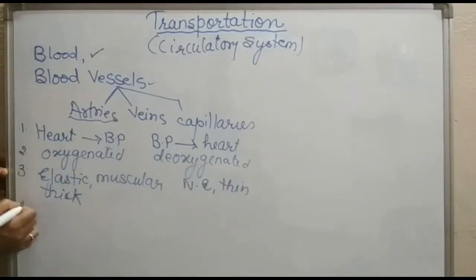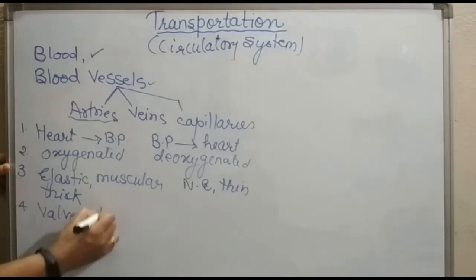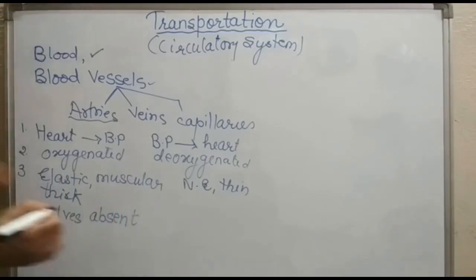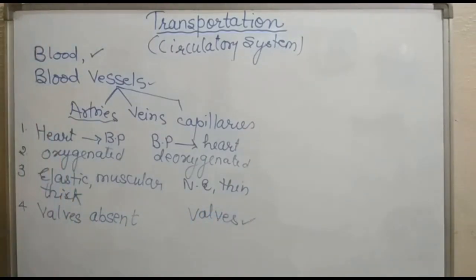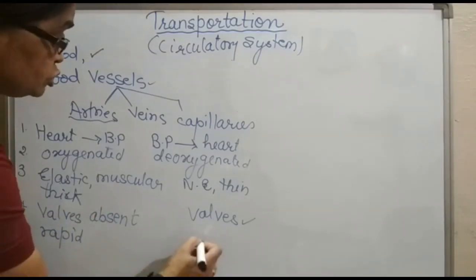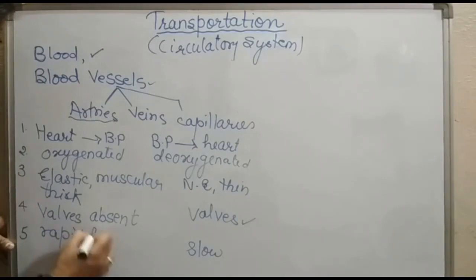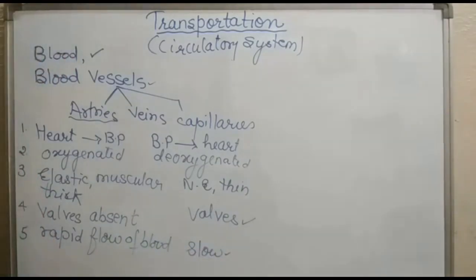Now, the fourth point is that valves are absent in arteries. Why are valves absent? That we will discuss later. And in veins, valves are present. Now the flow of blood in arteries is very rapid, whereas in veins the blood flows slowly.